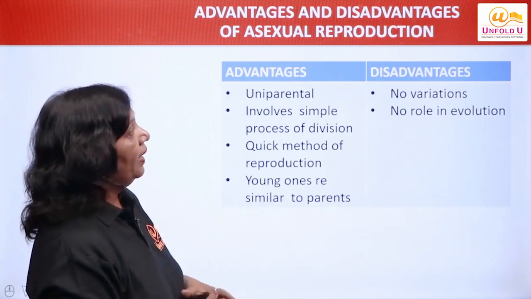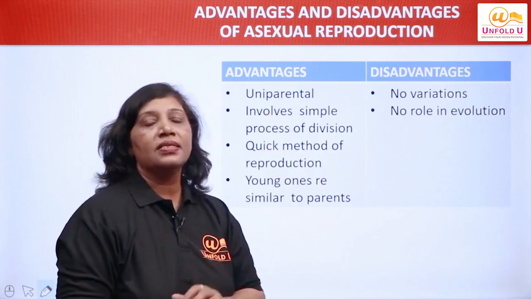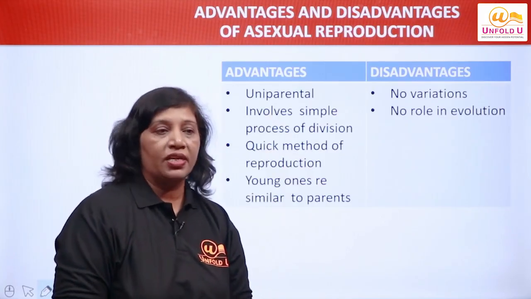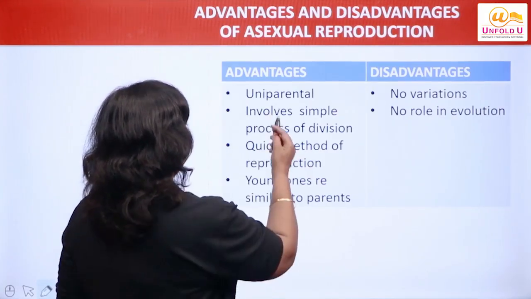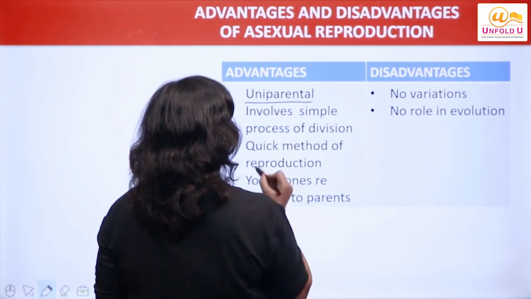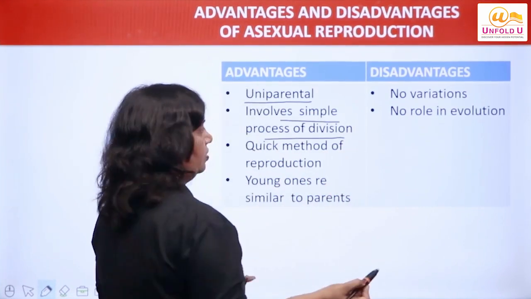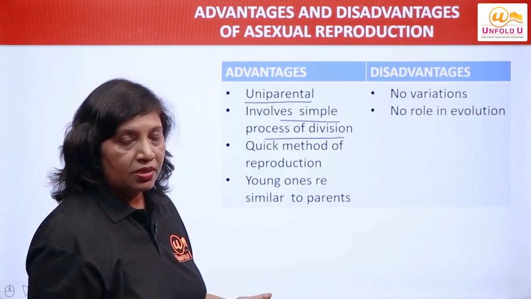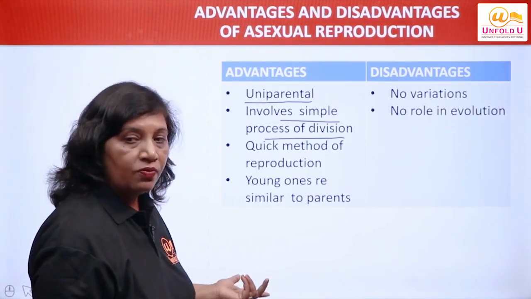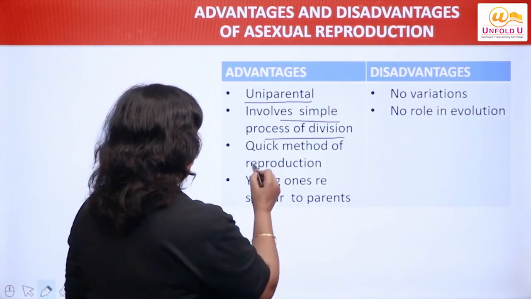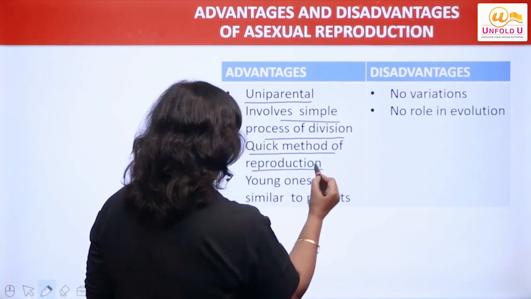Now let us sum up at the end, what are the advantages and disadvantages of asexual reproduction? It is uniparental, a single parent is involved. It involves a simple process of division, right? No meiosis, no formation of gametes. It is a quick method of reproduction.